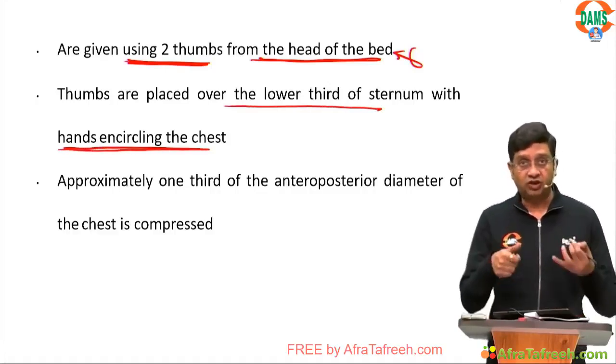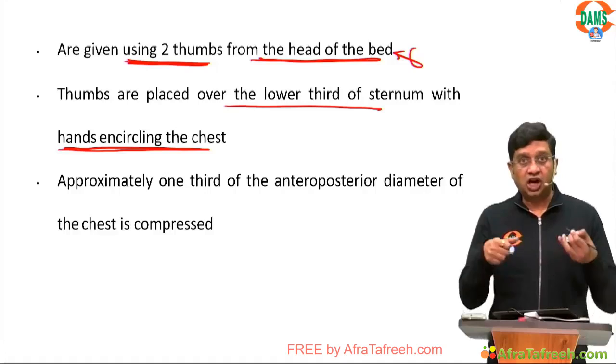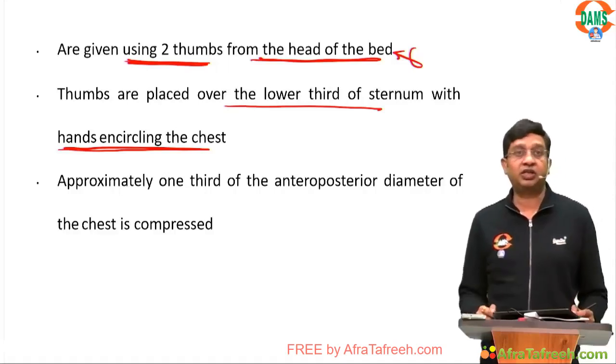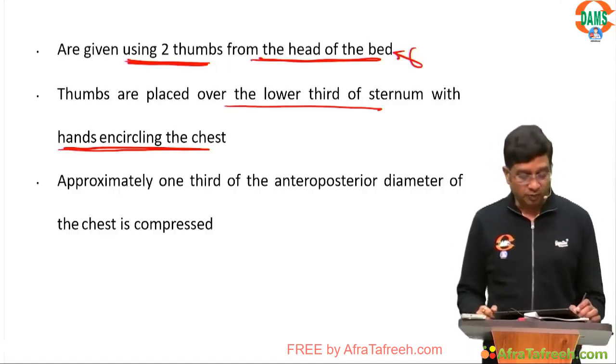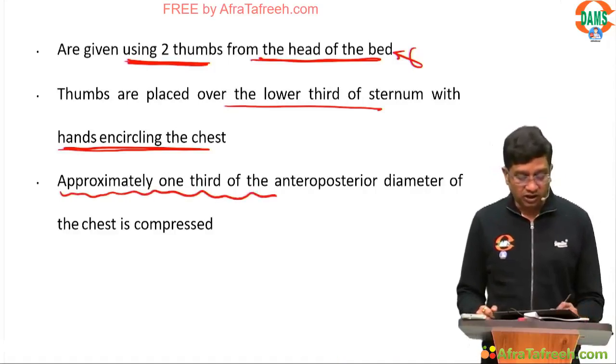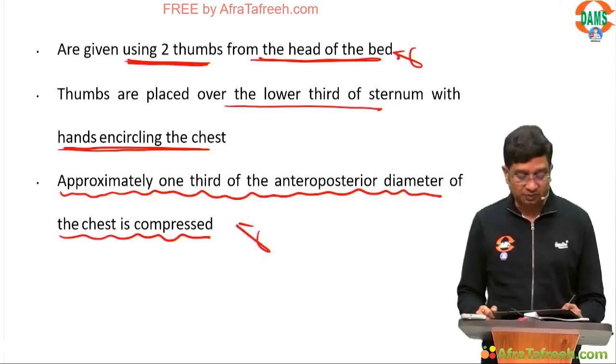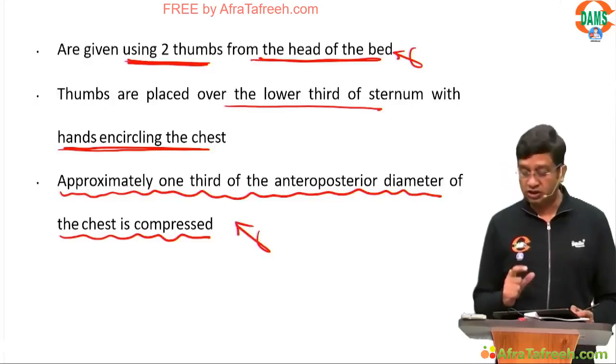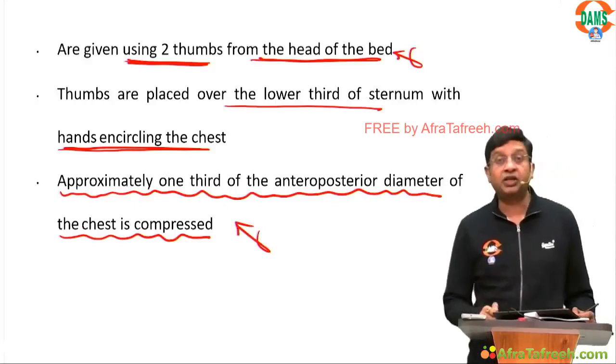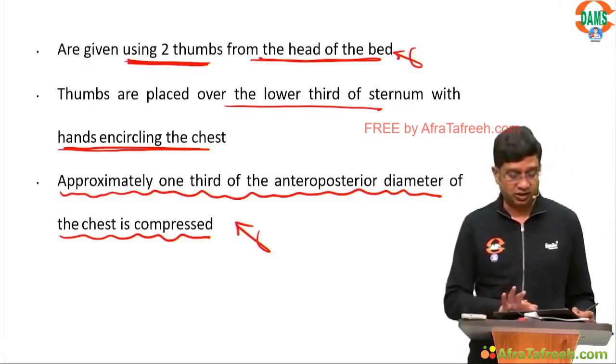When applying the chest compression, approximately 1/3 of the anterior-posterior diameter of the chest is compressed. This is important to remember regarding chest compression, which is given every 2 seconds.